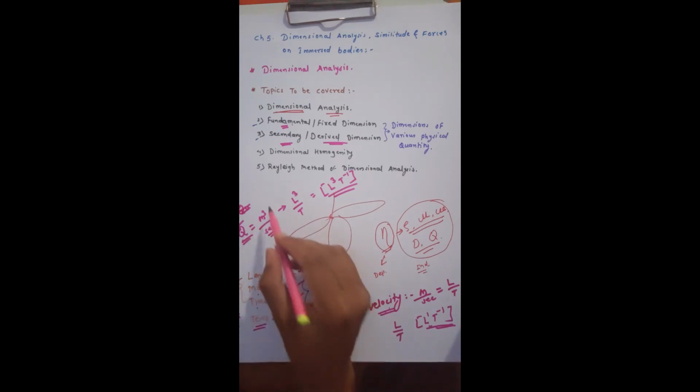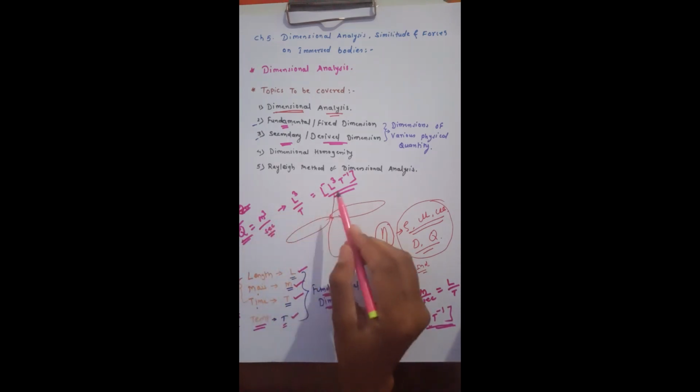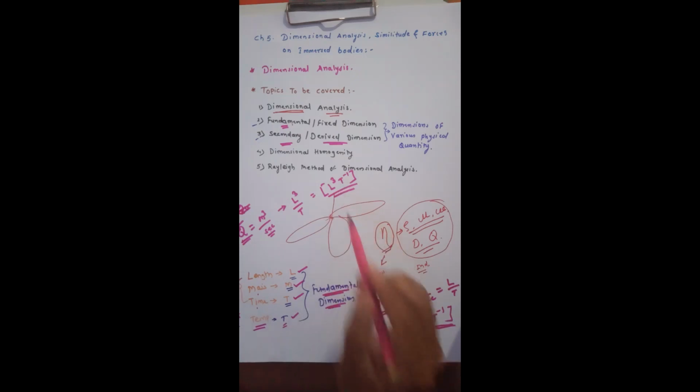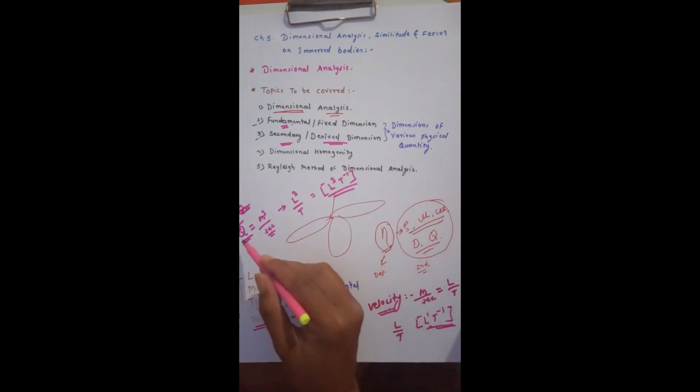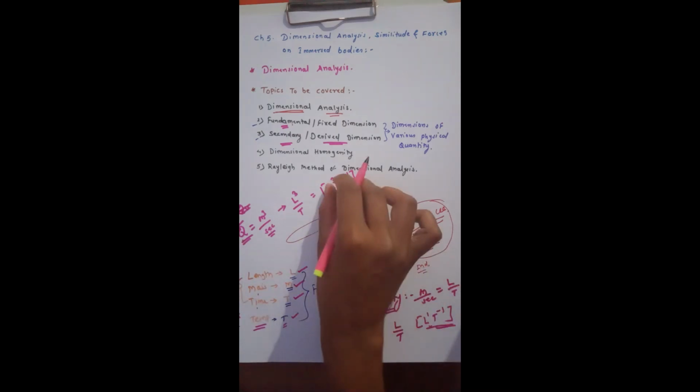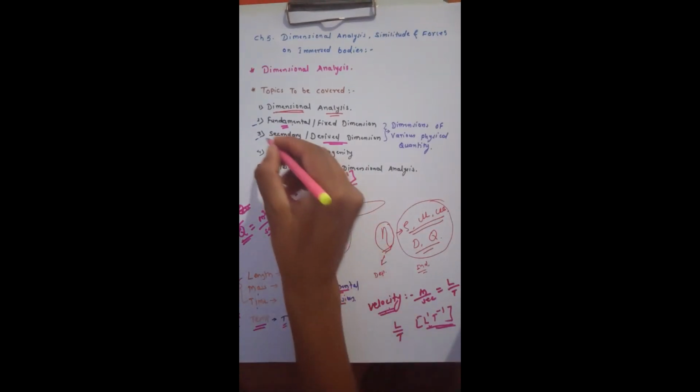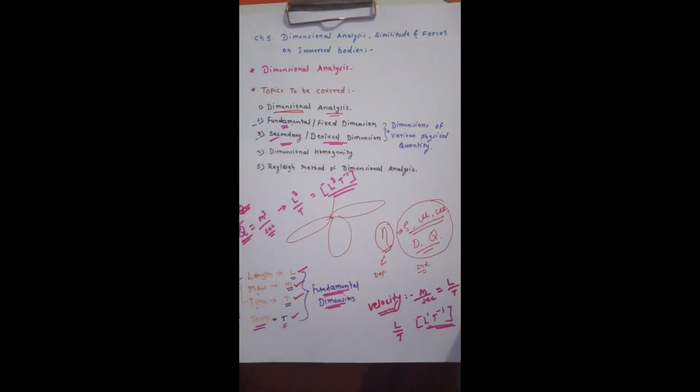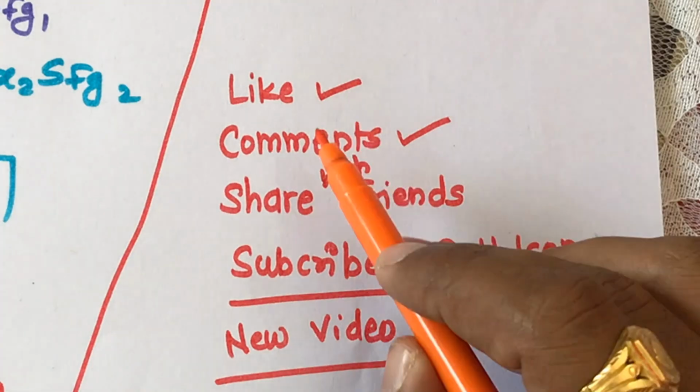Discharge unit is meter cube per second, in terms of LMT, L raised to 3, T raised to minus 1. So velocity and discharge consist of more than one fundamental dimension, hence called a secondary dimension. Now, based on this concept, that is fundamental dimension and secondary dimension, there are so many physical quantities. So we need to find out the dimensions in terms of LMT of all those physical quantities.